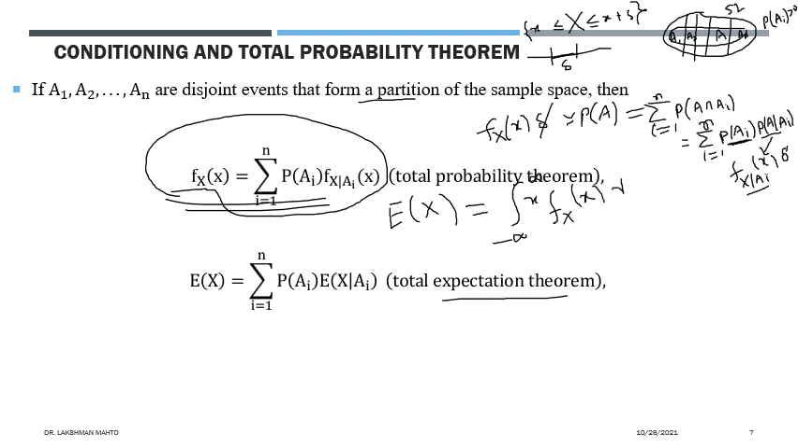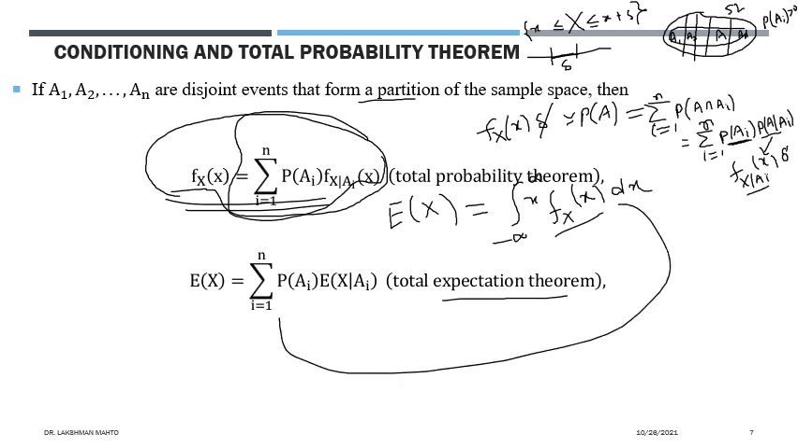Now in place of the density of x, substitute what you got from the total probability theorem. If you substitute this, you will see that it is converted into this. The proof is very simple, you can try it yourself just for practice. Just substitute the density with the right hand side representation, and you will easily get the law of total expectation.